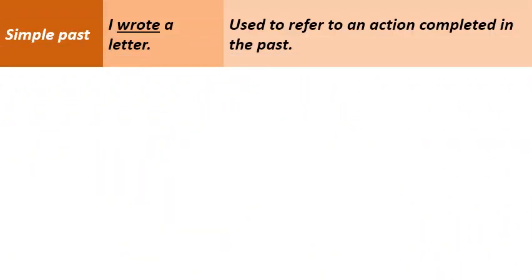Simple past tense. For example, I wrote a letter. Here, the form of the verb wrote refers to the simple past tense and it is used to refer to an action completed in the past.